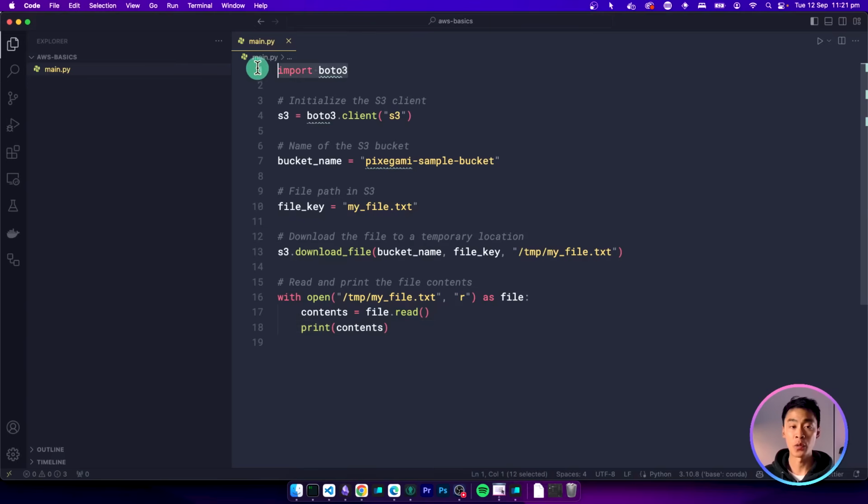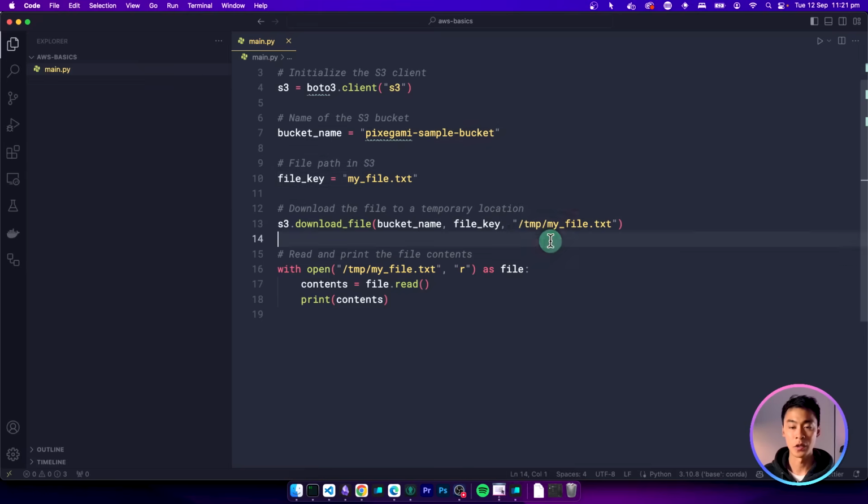Once it's installed, you can import it into a Python file like this, and then you have access to an AWS client. And in this script, I'm creating an S3 client. I've supplied it with the name of my bucket. So if you want to run the script for yourself, make sure you replace this with your bucket's name. And here's the file that I copied in earlier. And I'm going to download this file to a temporary location on my computer, and then I'm going to print the contents of that file.